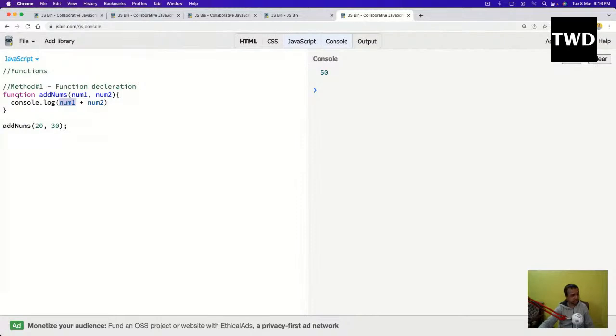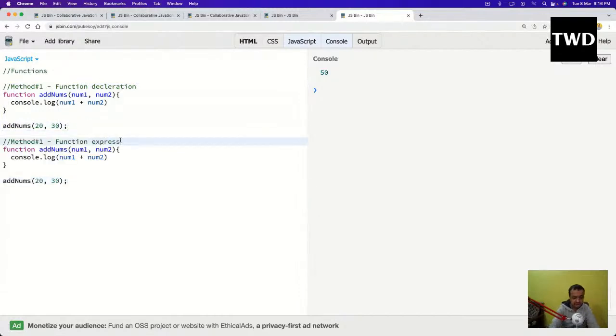Normal way I declare with the function keyword. In JavaScript, one more thing is returning something. In other programming languages, you return something, so let us learn how to return something also. The next way we are going to learn is function expressions.